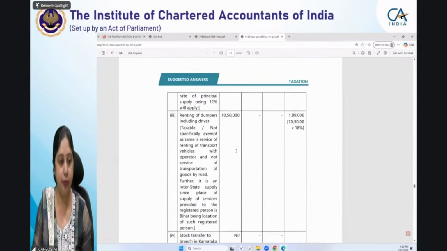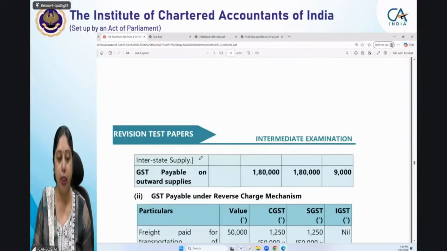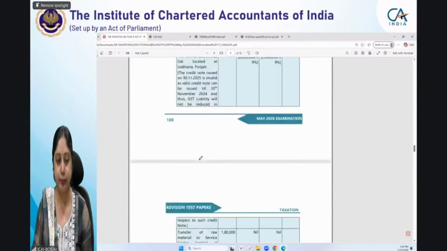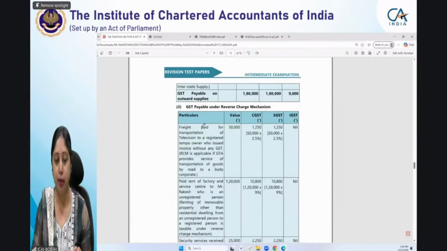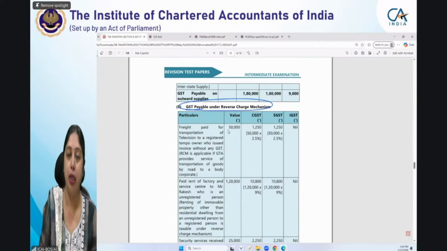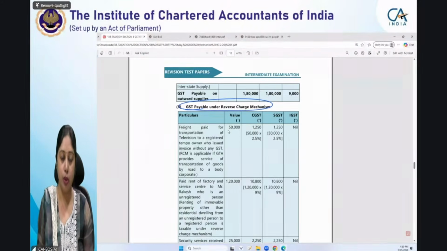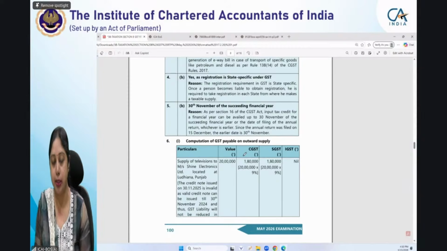This is the suggested answer. Sorry, I'm taking the RTP. Yes, in our RTP question, if you see, we have 3 supplies which are taxable under reverse charge mechanism. Now, this tax also has to be paid by our registered person or the supplier for which we are computing the GST liability.